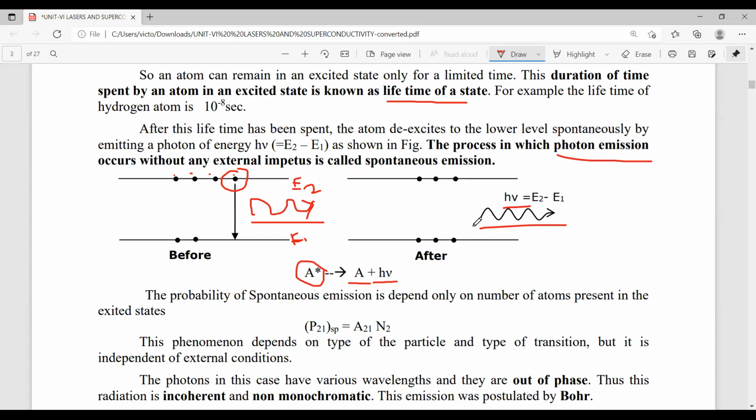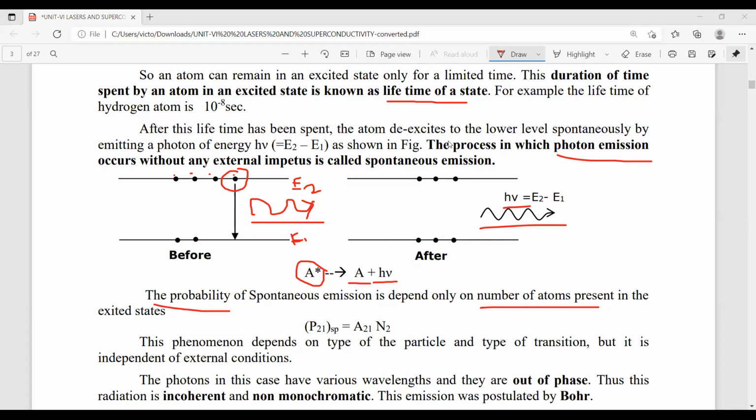That chance is explained in mathematics with the help of the concept of probability. So the probability of spontaneous emission mainly depends upon the number of atoms present in the excited state. So P21 SP is equal to A21 N2.